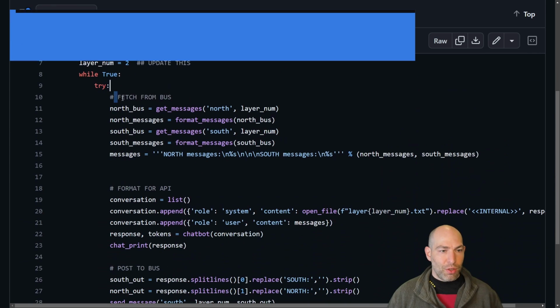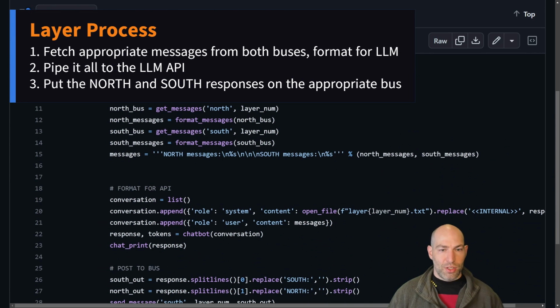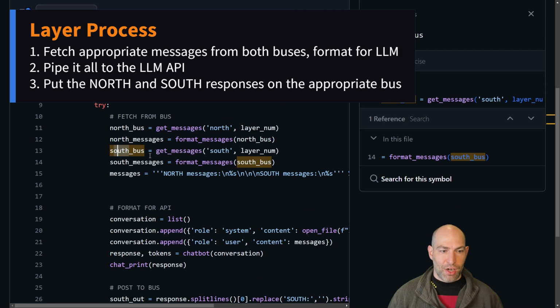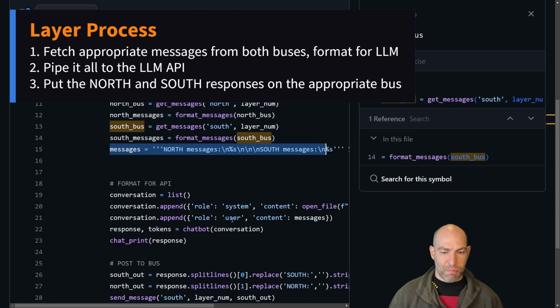So basically, here's what you do. First, you fetch messages from the bus. So you fetch from the north bus, you format it. You fetch from the south bus, you format it. And then you merge them together in one chunk of text. So this chunk of text is then handed to the GPT-4 API in order to generate the response.